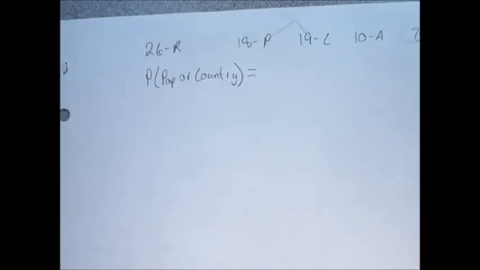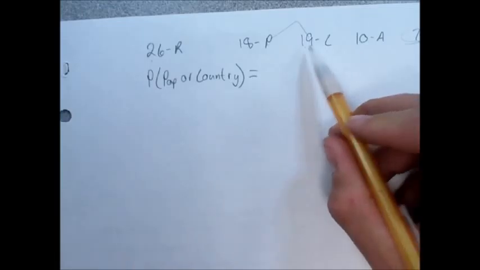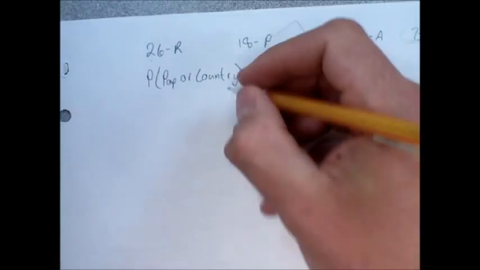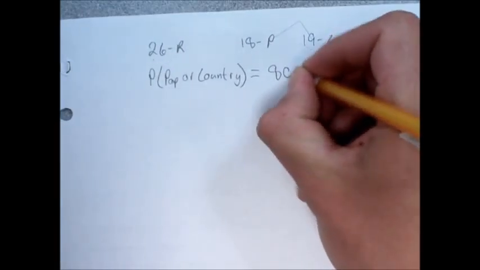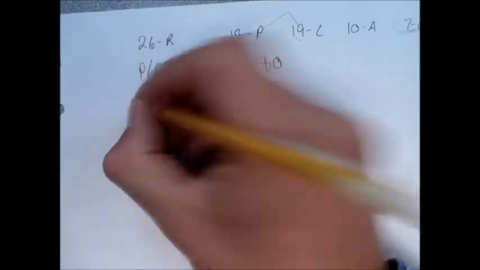Alright, so let's get into this. Starting to answer the problem, it says find the total number of outcomes. Total number of outcomes, we add them together, right? So 26, somebody's going to have to help me, plus 18, plus 19, plus 10, plus 7. How much do we get? 80. Good. Next, the events are inclusive because of those crossover artists, so we're going to start finding our probability.